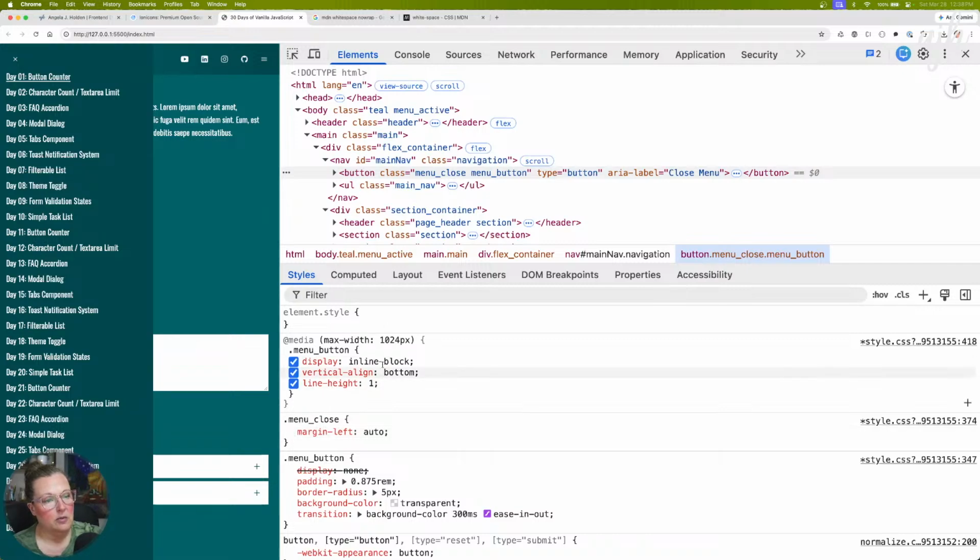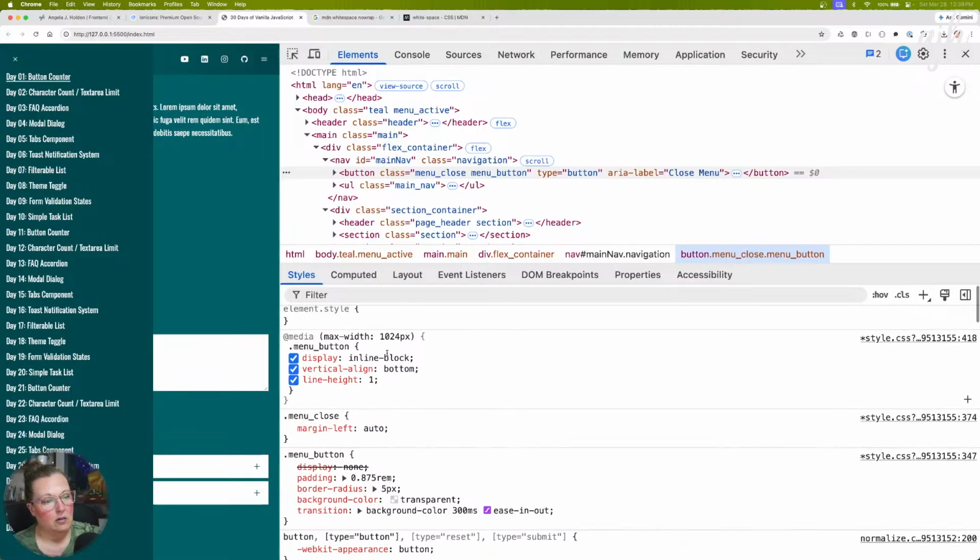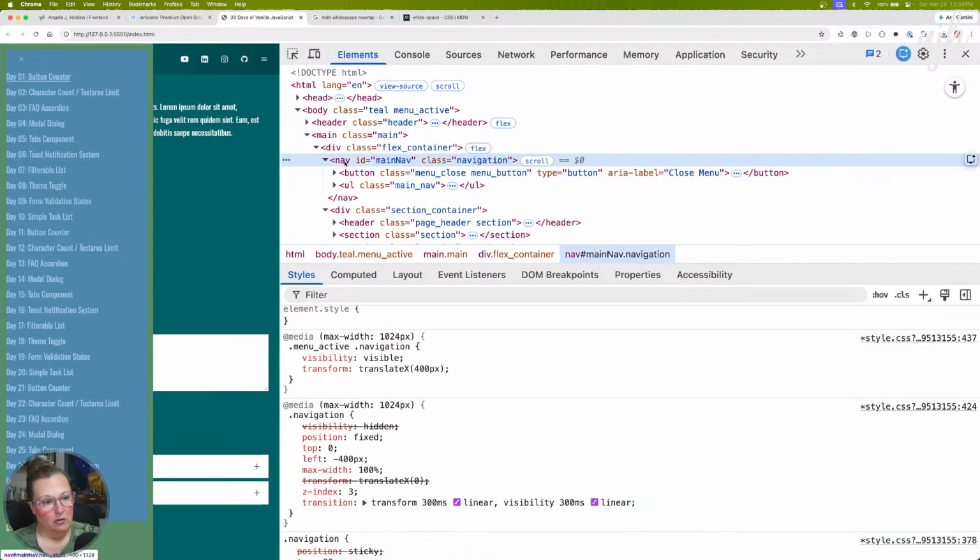Oh, I think it needs to be, does it need to be in the media query? No, it doesn't need to be in the media query. Margin left auto should push it over.